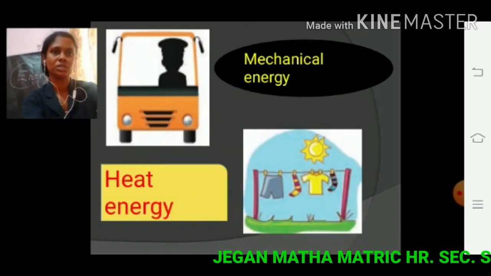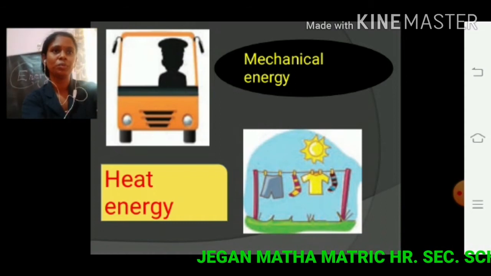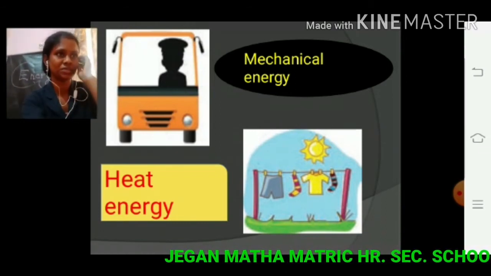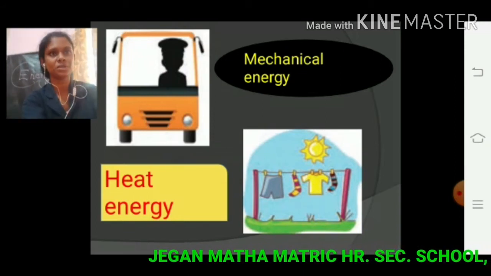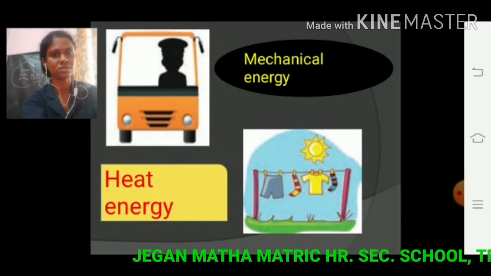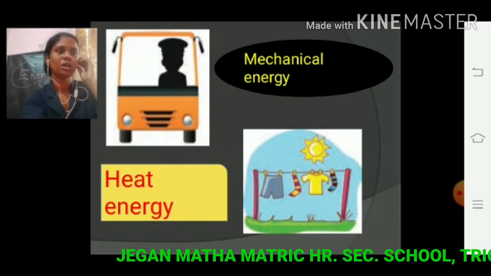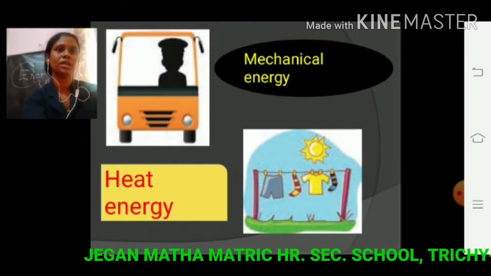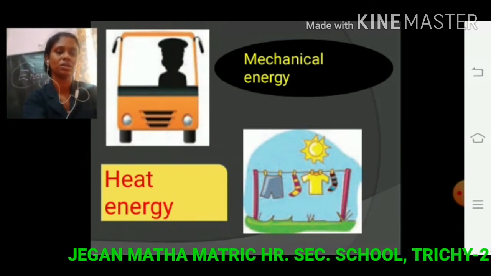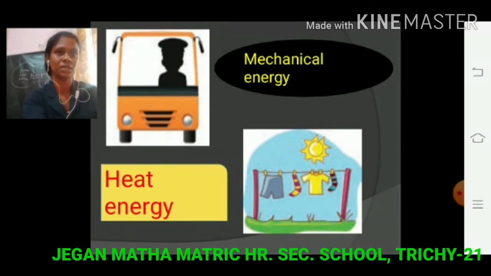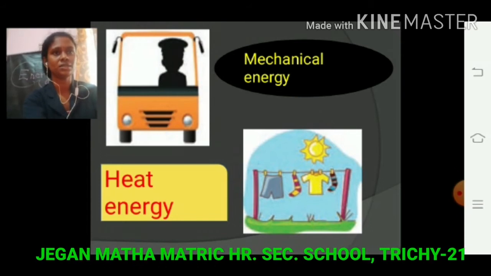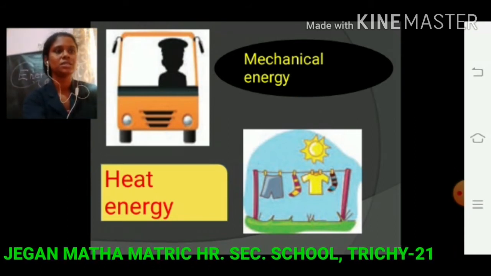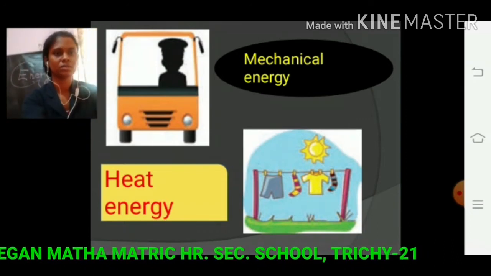So see the picture. We do many works in our daily life. Many of them are done physically. Some works are done with the help of instruments or devices, but they need energy to work. There are different forms of energy like mechanical energy, heat energy, light energy, wind energy, and so on. Let us study about them one by one.